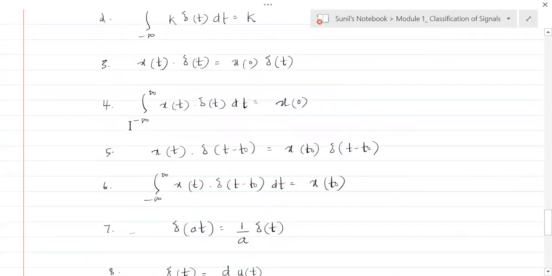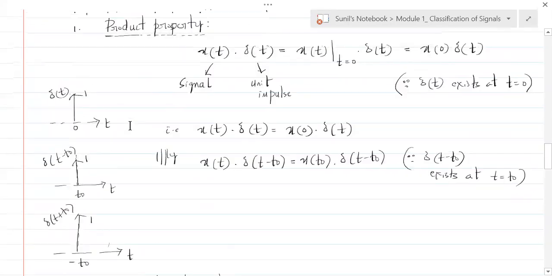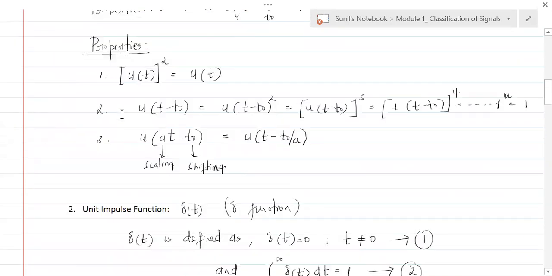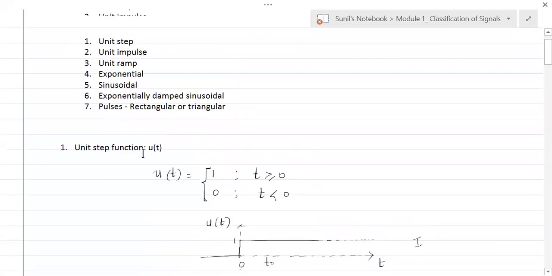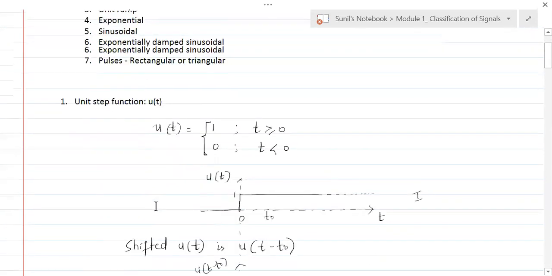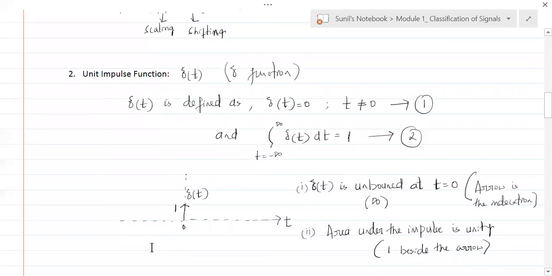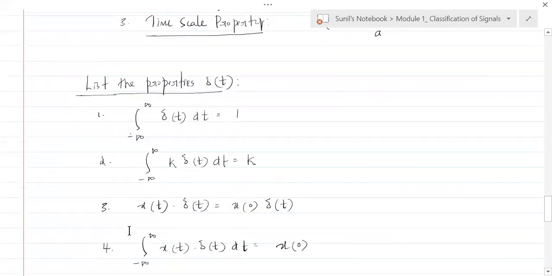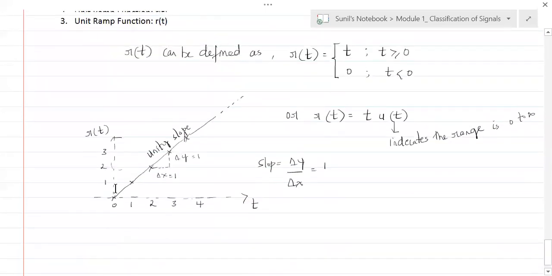Understand that? Why is it called the unit impulse function? Because the area under the impulse is unity. That's why it is called the unit impulse function. Why is it called unit step? Because the step height is 1. So why the term unit is associated with these, you should understand the reason. Unit step, unit impulse, unit ramp. Here we call this the unit ramp because the slope of this ramp is unity.